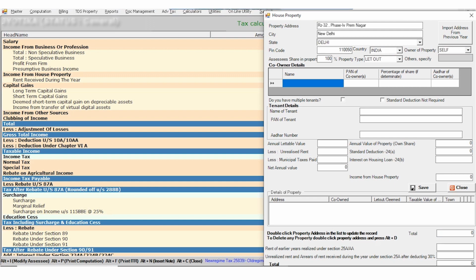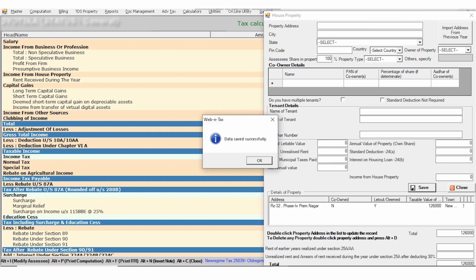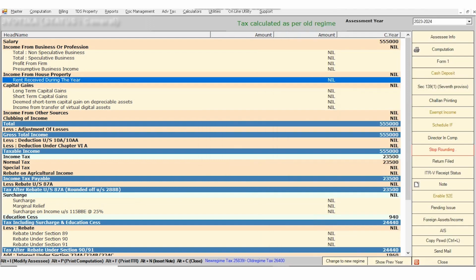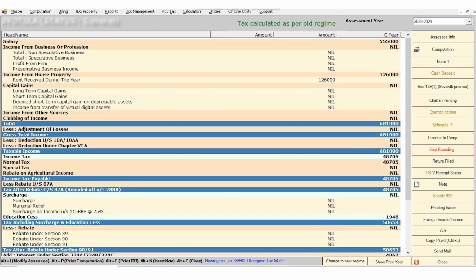Here also you need to select the property type as let out property. Then you need to enter the tenant details, and then the annual lettable value of your property. After entering your annual lettable value, the standard deduction as per section 24A will be calculated automatically. And at the end, the income from house property amount will be calculated automatically. After entering all the details, you need to click on the save button, and then your income from house property data will be saved like this.